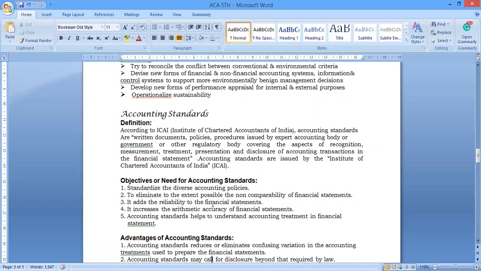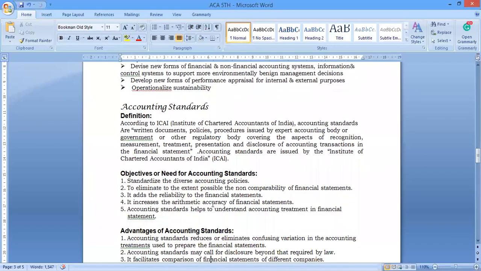So basically, what exactly do they give? According to the standards issued by the Institute of Chartered Accountants of India, they deal with the measurement, presentation and disclosure of accounting information in a proper manner. Then only can it be easily understood by common people as well as stakeholders. For that reason, certain standards have to be maintained.